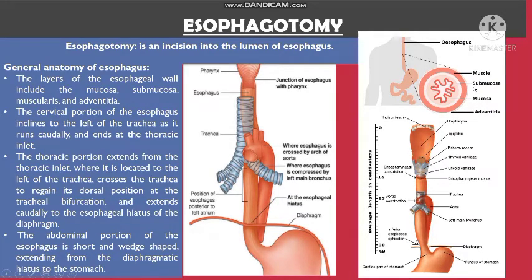The cervical portion of the esophagus inclines to the left of the trachea as it runs caudally and ends at the thoracic inlet. The thoracic portion extends from the thoracic inlet, where it is located to the left of the trachea, crosses the trachea to regain its dorsal position at the tracheal bifurcation, and extends caudally to the esophageal hiatus of the diaphragm. The abdominal portion of the esophagus is short and wedge-shaped, extending from the diaphragmatic hiatus to the stomach.